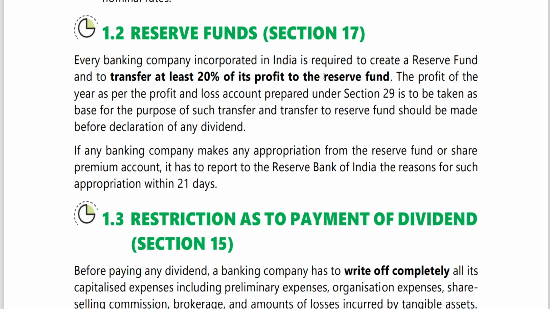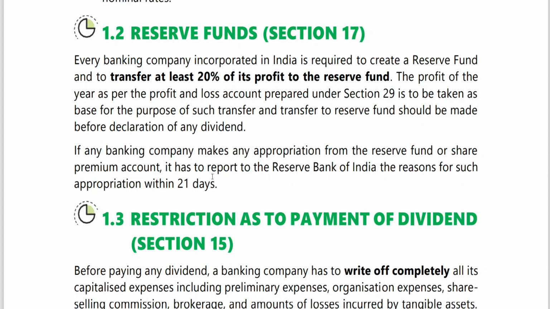Every banking company incorporated in India is required to create a reserve fund and to transfer at least 20% of its profit of the year. The profit as per the profit and loss account prepared under section 20 is to be taken as the base for such transfer, and the transfer to reserve fund should be made before declaration of any dividend. If any bank makes any appropriation from the reserve fund, it is to report to the Reserve Bank of India the reason for such appropriation within 25 days. Okay.